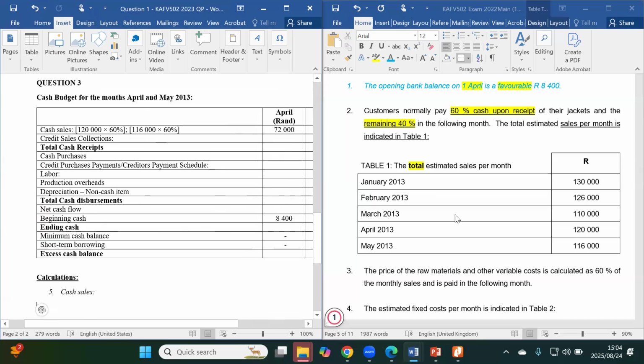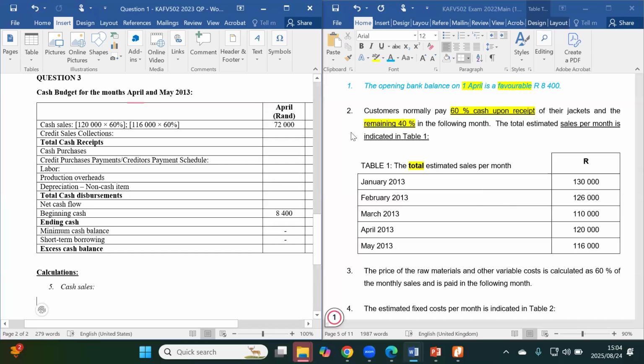So now we want to deal with the credit sales. I'm going to read information two again. Customers normally pay 60% cash upon the receipt of their jackets and the remaining 40% in the following month. What does that mean?